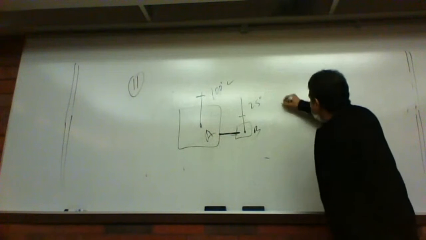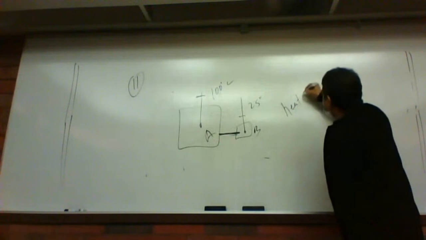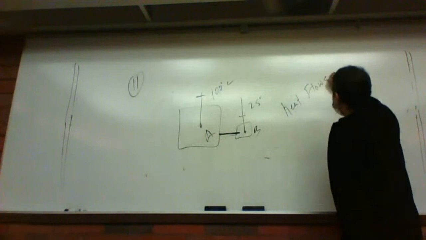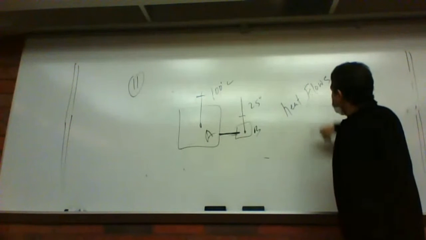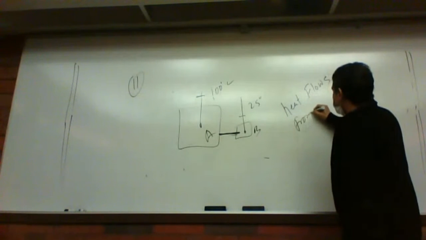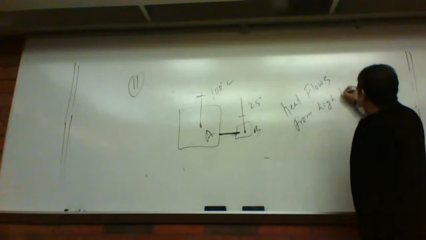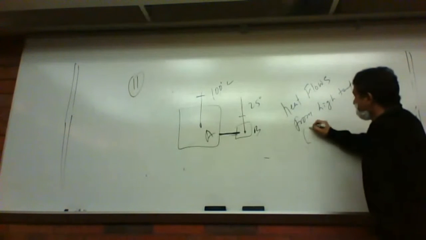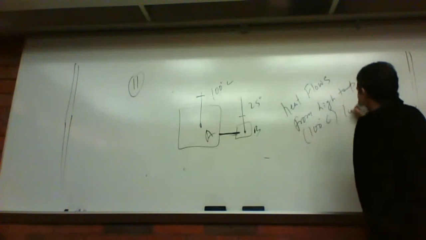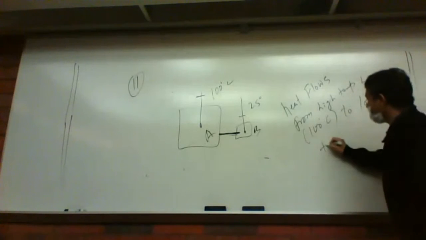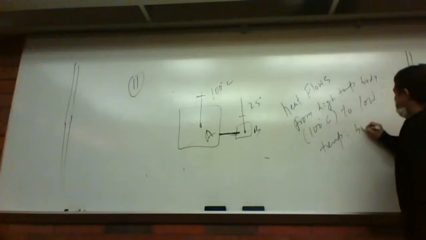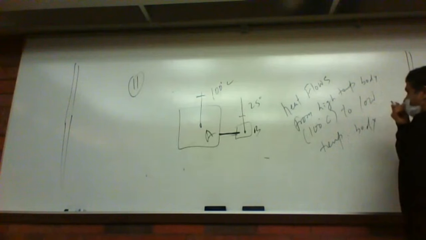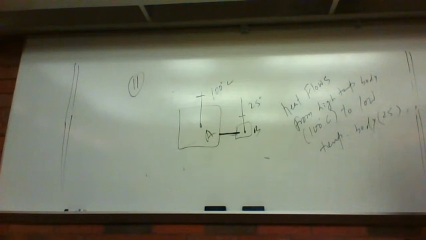So heat flows from the high temperature body, that is 100 degrees centigrade here, to the low temperature body, 25 degrees centigrade. Very important concept. This is the second law of thermodynamics.